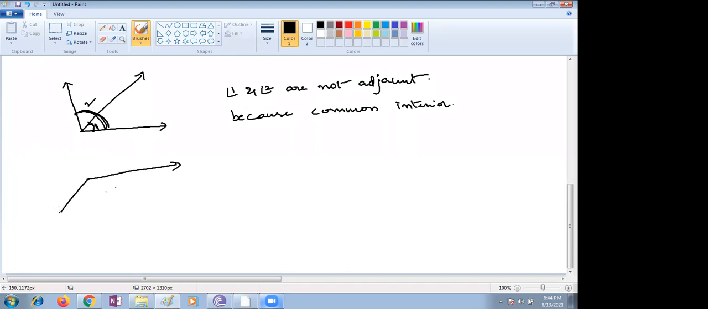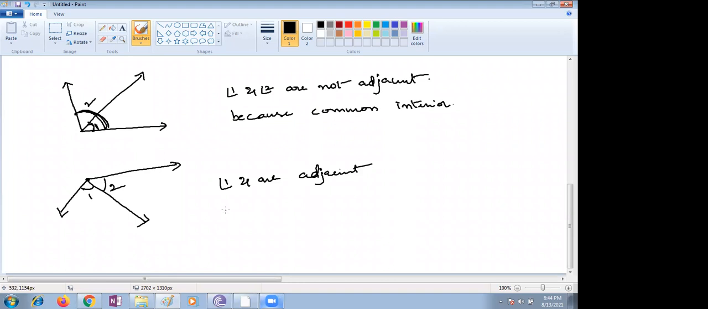Ritvik, you have to see, if any two angles are said to be adjacent angles, there is a common vertex, there is a common arm, but no common interior. Now it is adjacent. Angle 1 and 2 are adjacent.